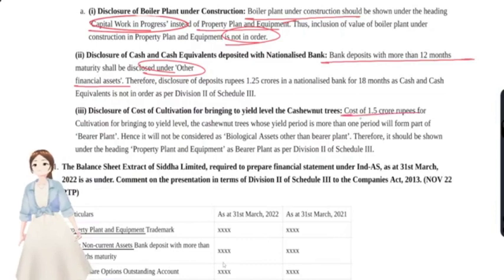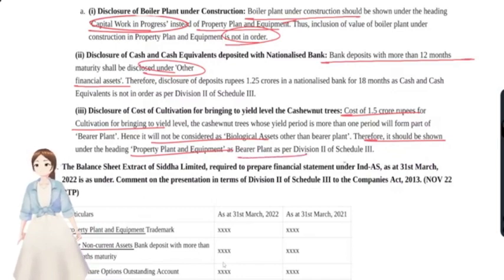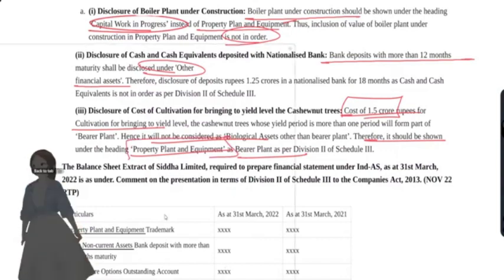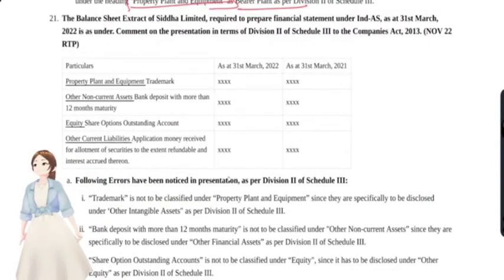The cost of 1.5 crore for cultivation of cashew nut trees shall not be considered as a biological asset. Therefore, it should be shown under the heading PPE, as bearer plants as per Division 2 of Schedule 3. This cost should be shown under PPE, but not as biological assets for cashew nut trees. Now we'll move on to the next question.